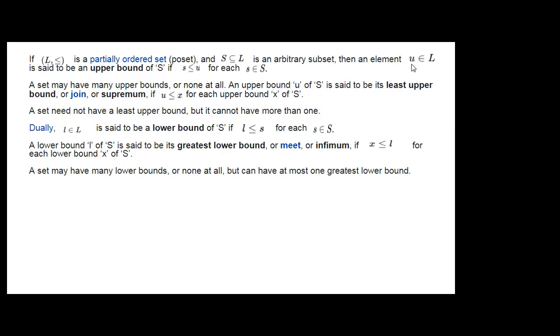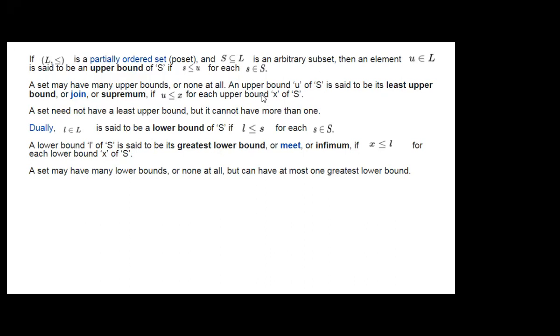Here U is the upper bound, as we have seen. U of S is said to be its least upper bound, or join, or supremum, if U is less than or equal to X for each upper bound X of S. Many upper bounds will be there, and the minimum one, the smallest one, will be known as the least upper bound.